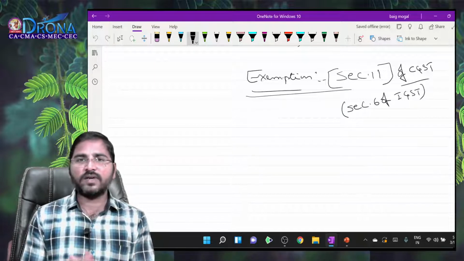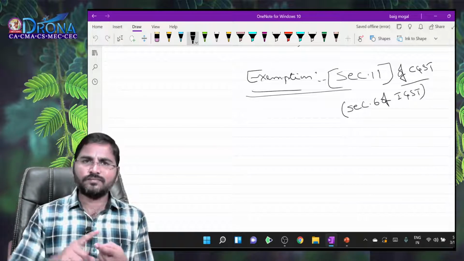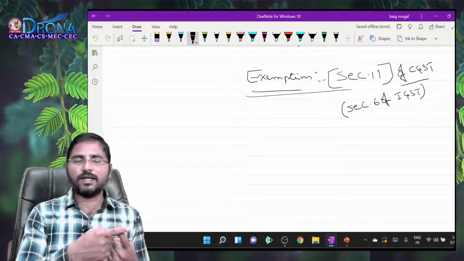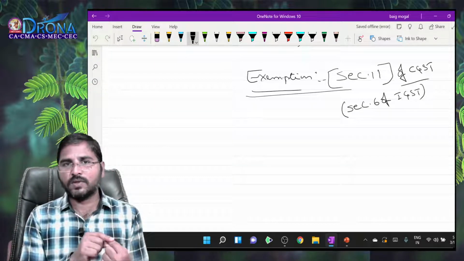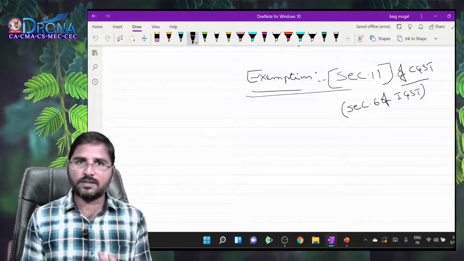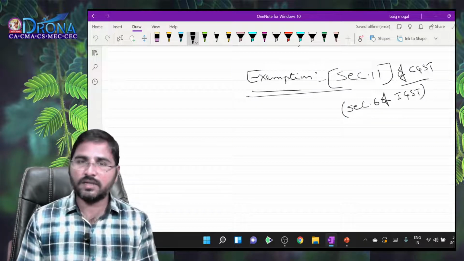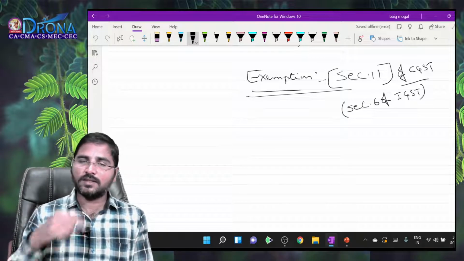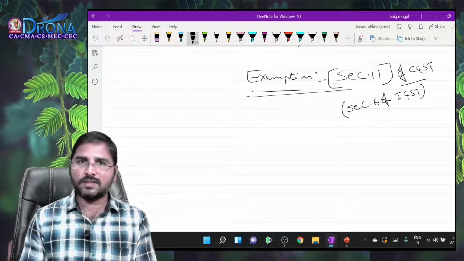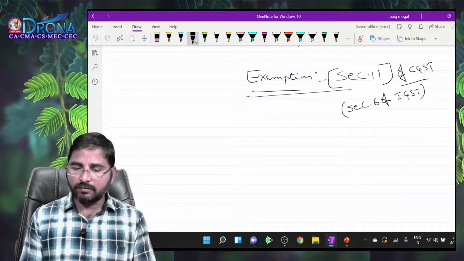The reason for granting exemptions, as we discussed, falls in two areas. First, a transaction might be taxed under some other act or under some other power. So when it is taxed under some other act, it should not be taxed twice, so it may be exempted. And the second reason, by considering the public interest, the government may grant an exemption. So if you refer to section 11 of the CGST Act or section 6 of the IGST Act, the content of both sections is the same, right? So that is the essence of the granting of exemption by the government.